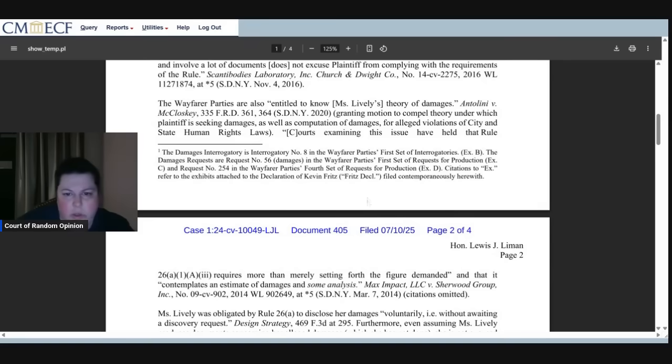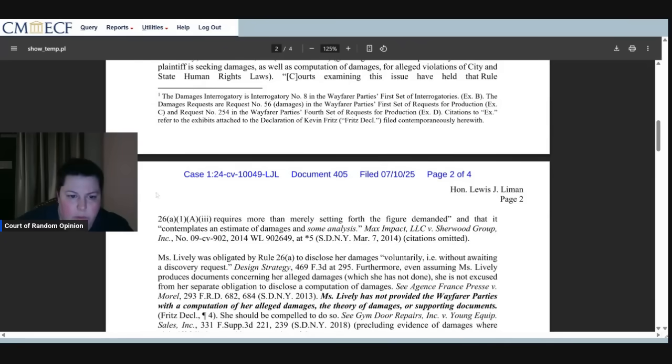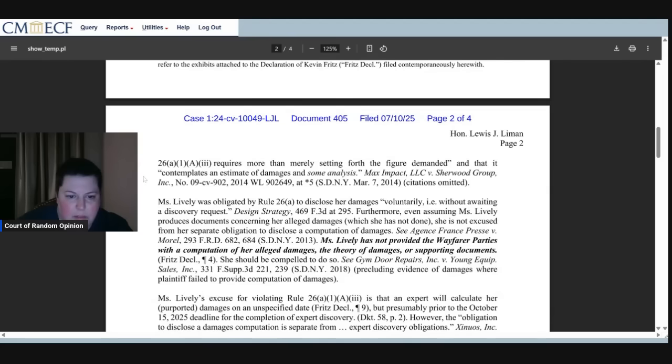The Wayfarer parties are also entitled to know Miss Lively's theory of damages. Courts examining this issue have held that Rule 26 and a bunch of letters requires more than merely setting forth the figure demanded, and that it contemplates an estimate of damages and some analysis. Miss Lively was obligated by Rule 26A to disclose her damages voluntarily, for example, without awaiting a discovery request.